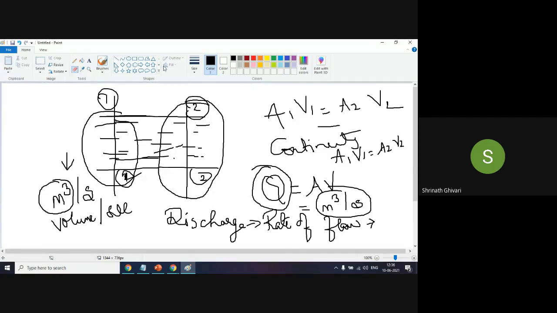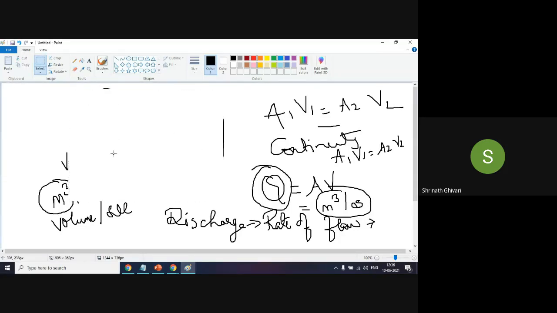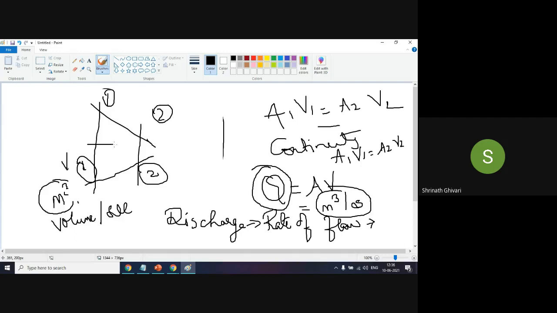Now you can say that, sir, there is no change in the dimension of the pipe. The pipe is linear. There's no change in the dimension of the pipe, then it will be A1 V1 equal to A2 V2. But if I consider a nozzle or a tapered pipe, and if I consider section 1 and section 2, here also the amount of fluid flowing through this tapered pipe is same. Therefore here also this equation will be suitable. A1 V1 equal to A2 V2.